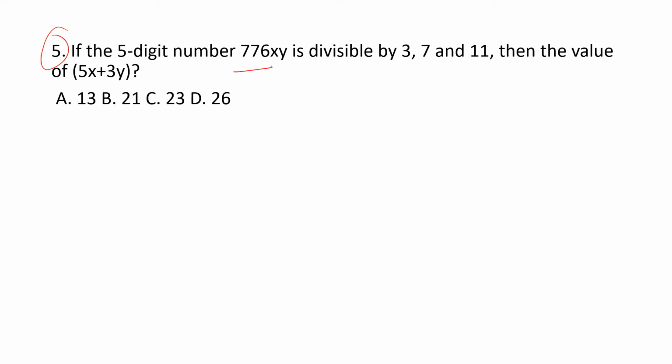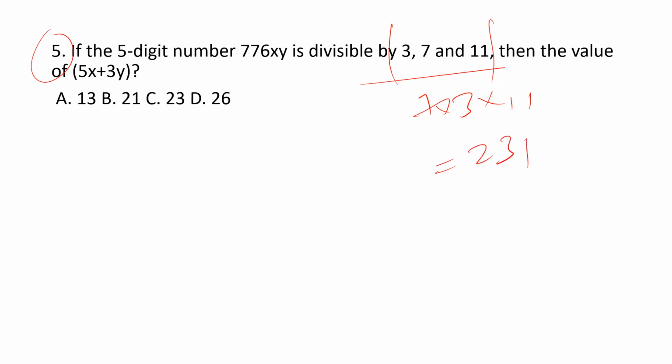Normally we can verify this kind of question, but here we were not asked to find the value of x and y. Instead we are asked 5x plus 3y, so verification doesn't work out. 3, 7, 11, all these three values can divide this value. So we can say that the LCM of 3, 7, 11, 7 into 3 into 11, because all of them are prime numbers, is 231.